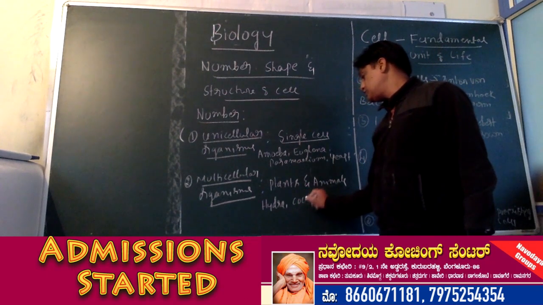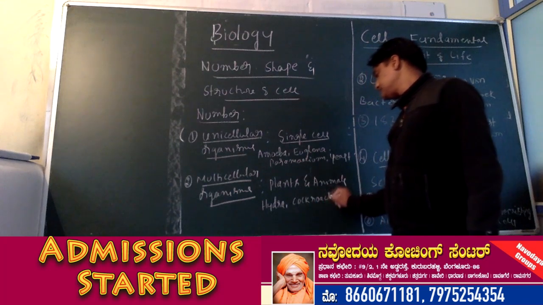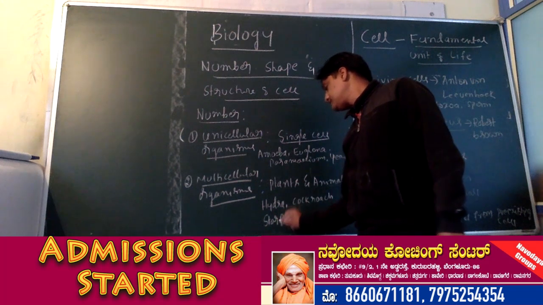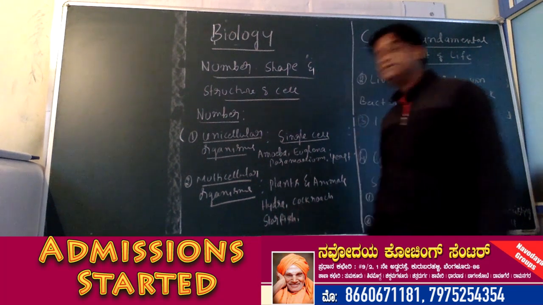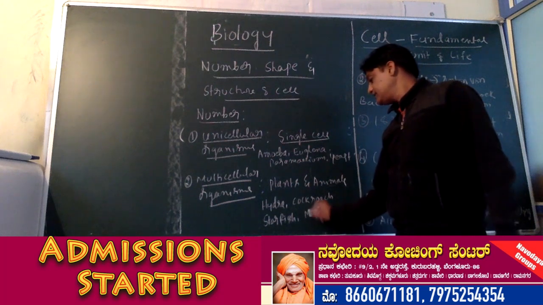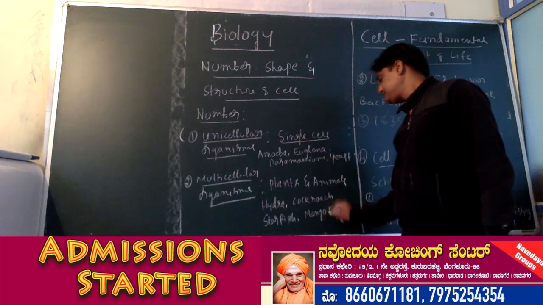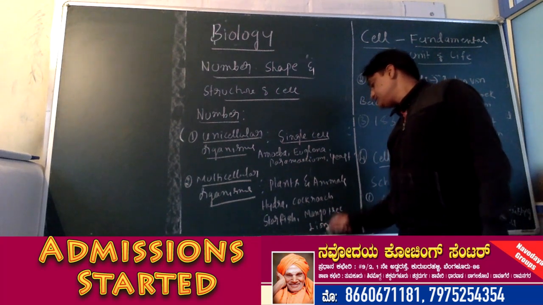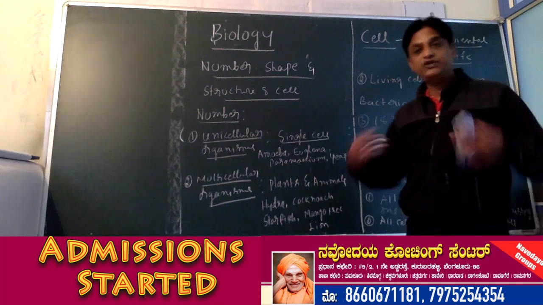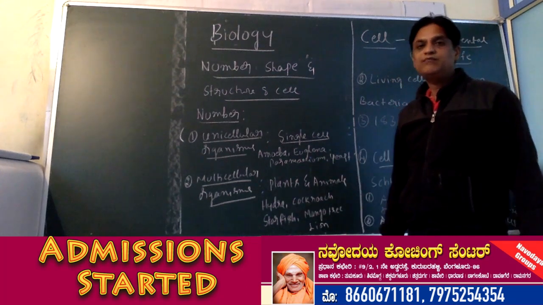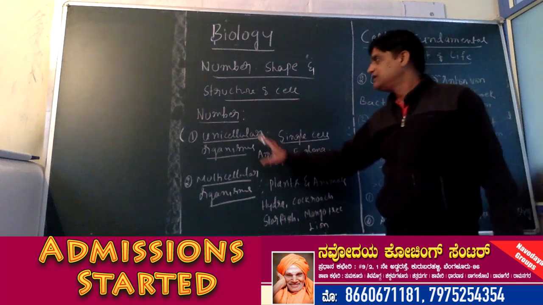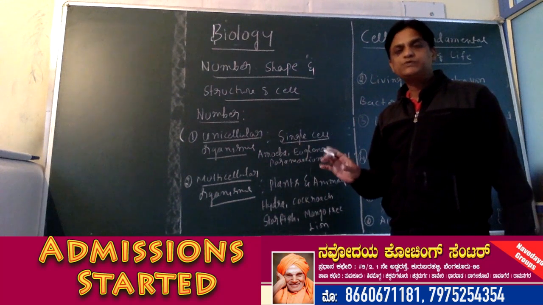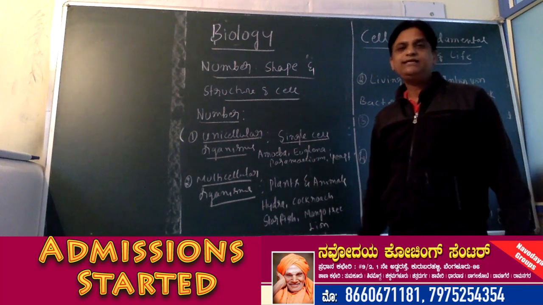Then cockroach is a multicellular organism. Starfish is a multicellular organism. Mango tree is a multicellular organism. Lion is a multicellular organism. Human beings, they are also multicellular organisms. Okay. So based on the number of cells, organisms are classified into two groups: unicellular and multicellular.